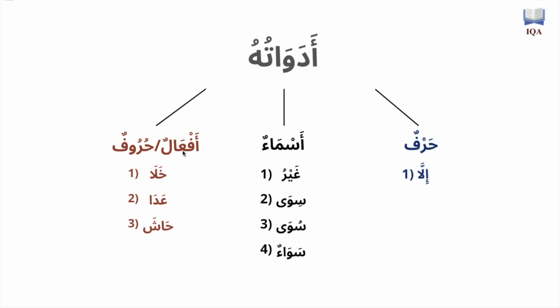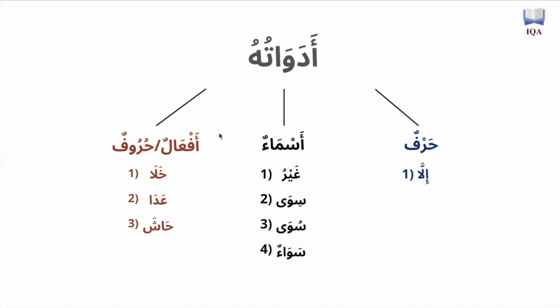And then we have af'al or huruf, so either verbs or particles, depending on what the sentence necessitates, and this will be explained in later videos. So khara, ada, hasha, these three words can sometimes be treated as verbs, af'al, and sometimes as huruf, particles.